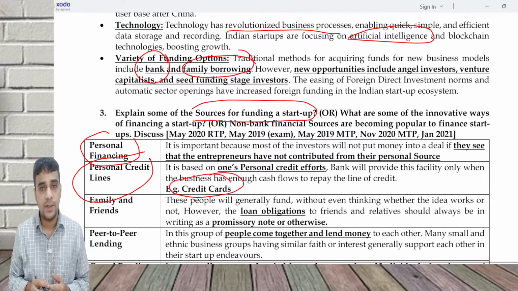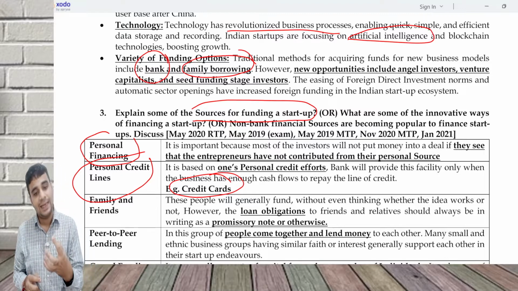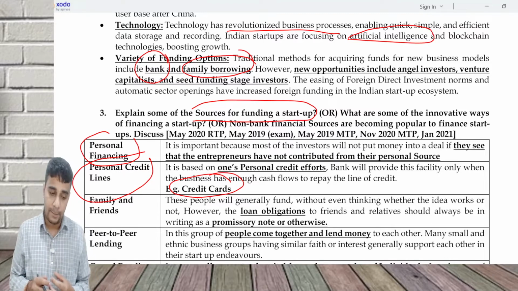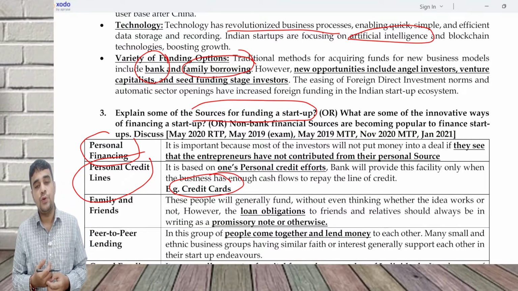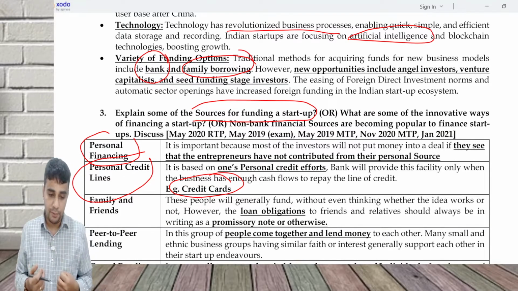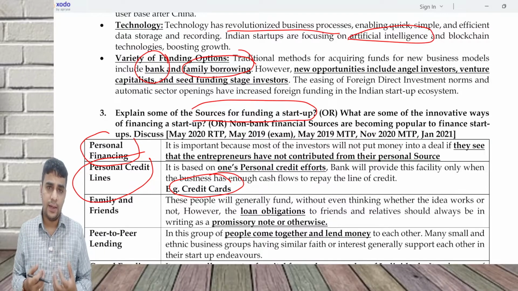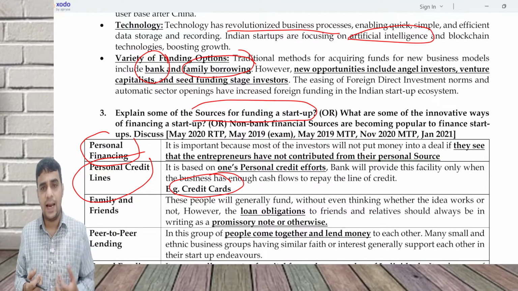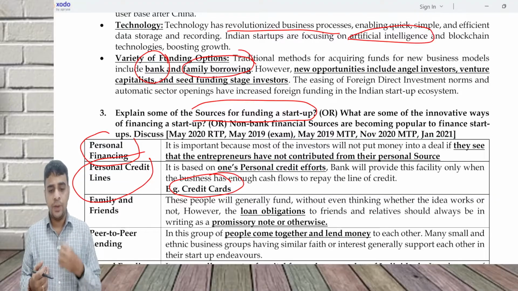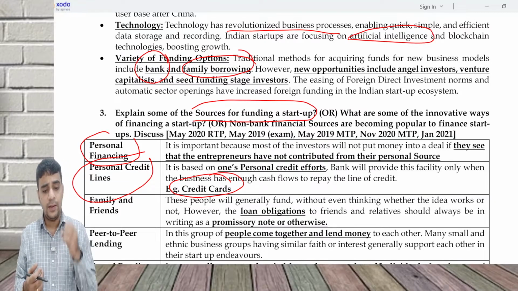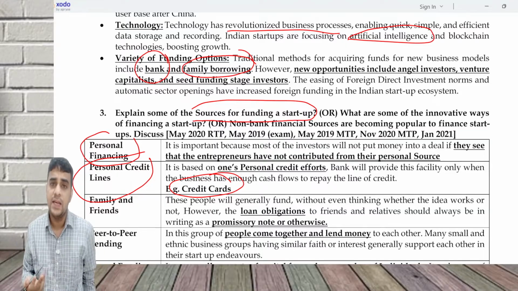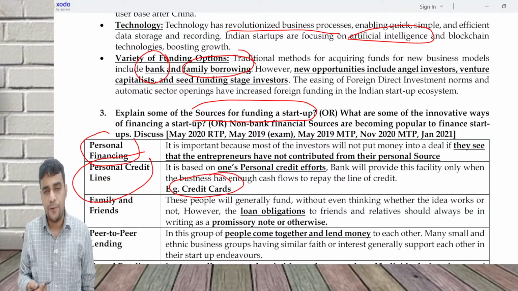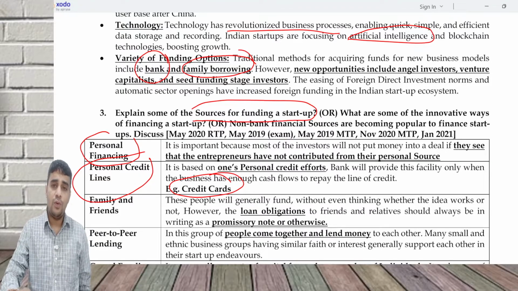He can take a loan at his personal end and put that money in the startup, or use, for example, credit cards. If you have personal credit cards, use that limit for funding your startup, or go to family and friends, the known people, and try to get loans from them. Why are you taking loans from them? Because it is easily accessible and they will have better comfort when they give a loan to you as compared to a bank, because a bank would want you to show some profitability. As of now, the majority of startups are loss making in nature. Now, this is one part.